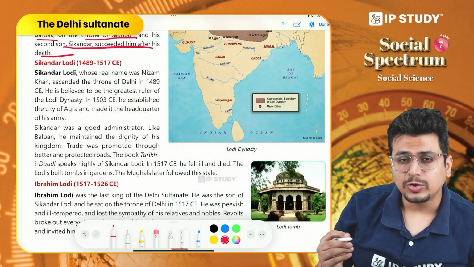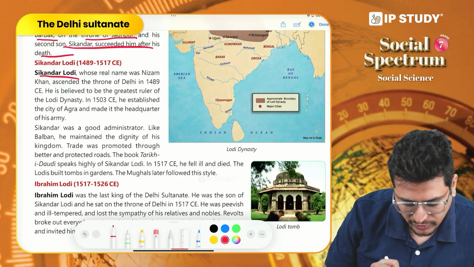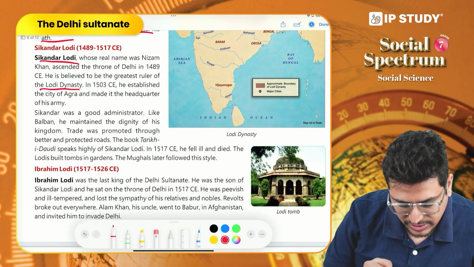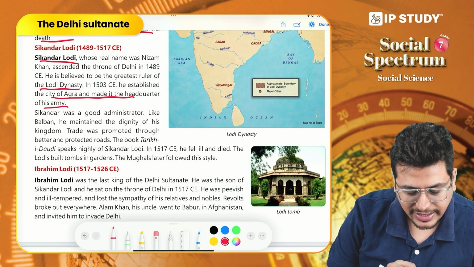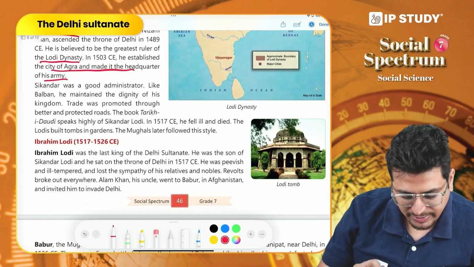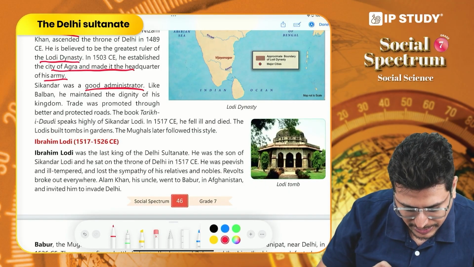Now Sikandar Lodi is considered the greatest of the kings of the Lodi dynasty. He established the city of Agra, which he made the headquarters of his army. He was an able administrator. He did many welfare activities for his people.